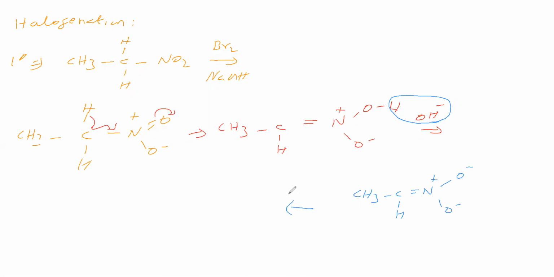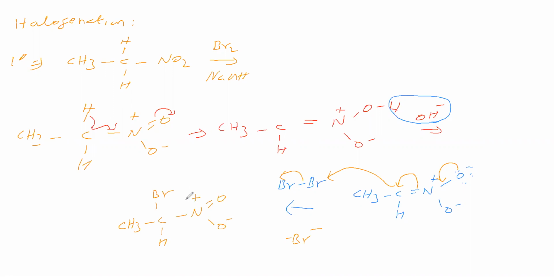Next, bromine is coming for attack here. The lone pair is shifting like this and this bond pair is shifting like this. This negative charge is attacking, and from here Br minus is leaving. So we are getting CH3 CH Br, with single bond N double bond O minus.